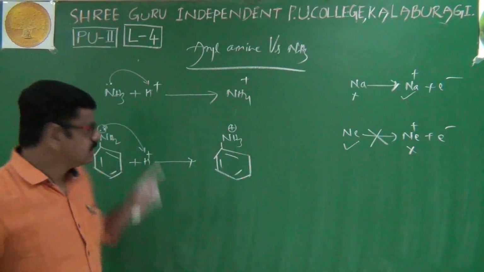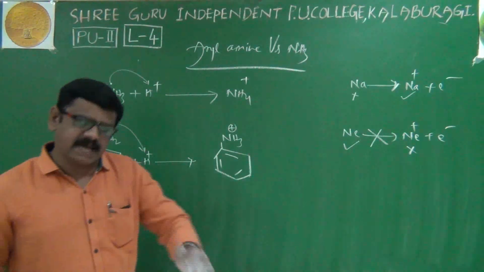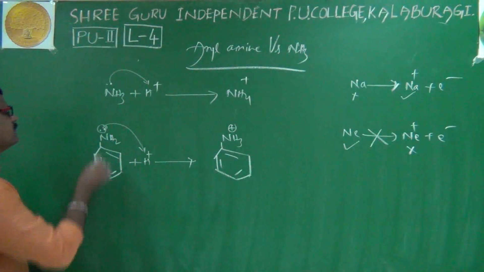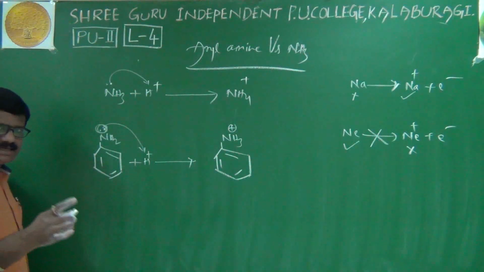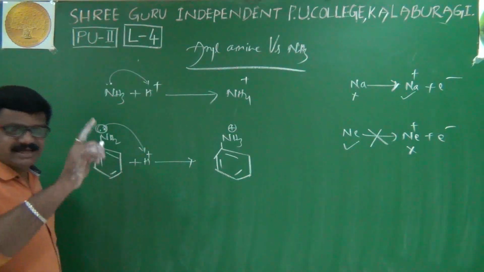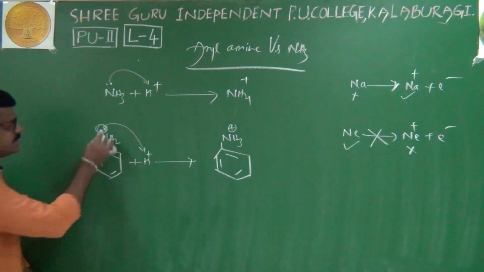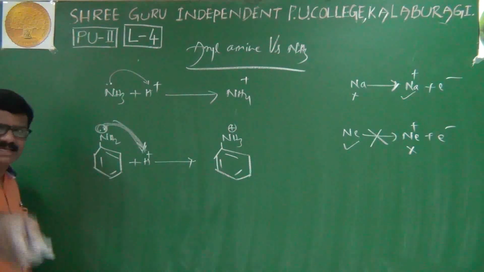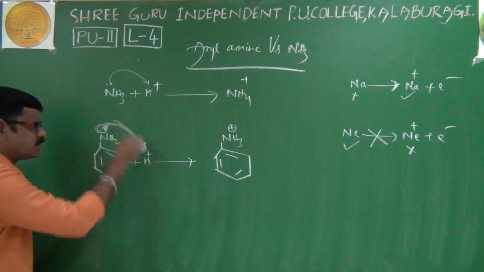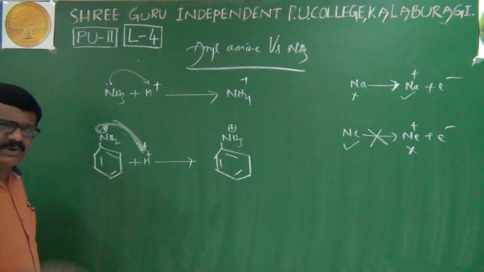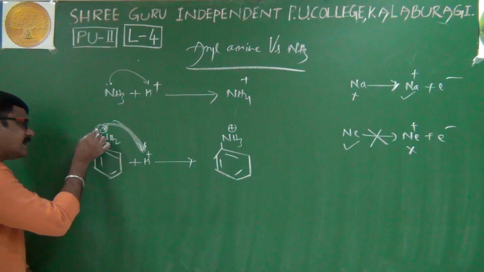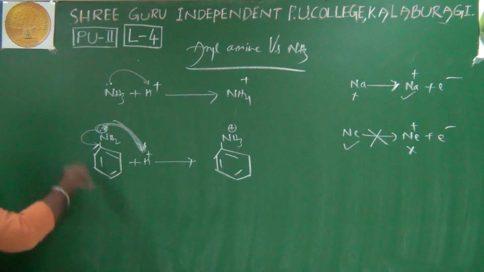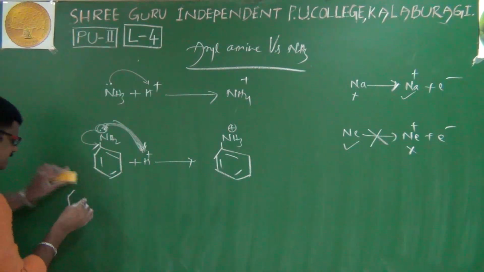Why is it less available? Because this lone pair is involved in resonance. It seems to be donating, of course, but the electron pair donating ability is less. We'll see then; I'll write its resonance structures. Please try to understand.